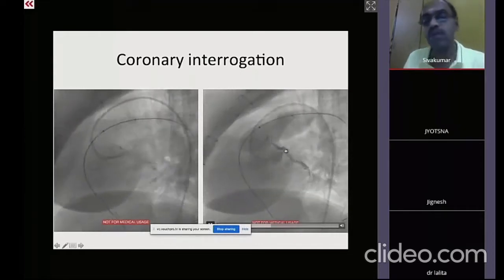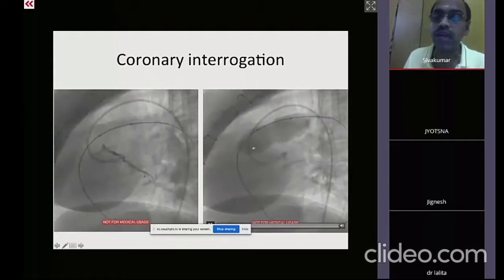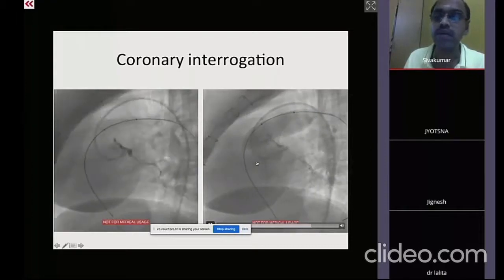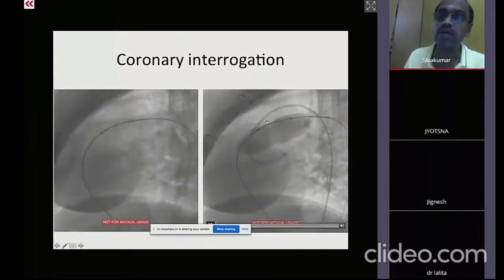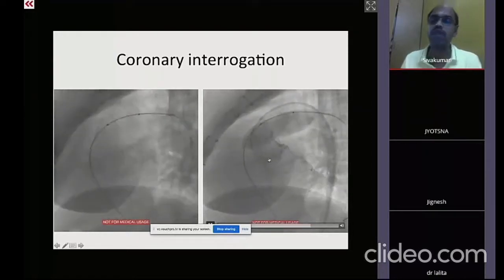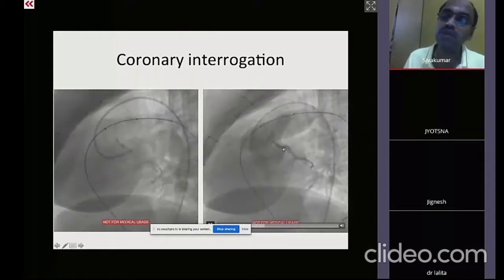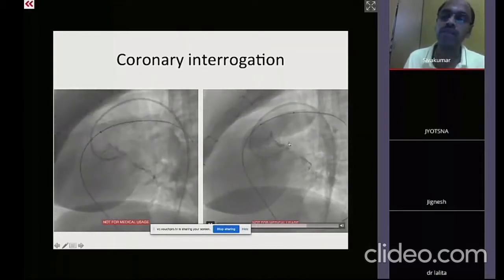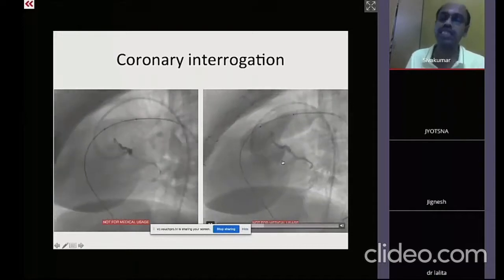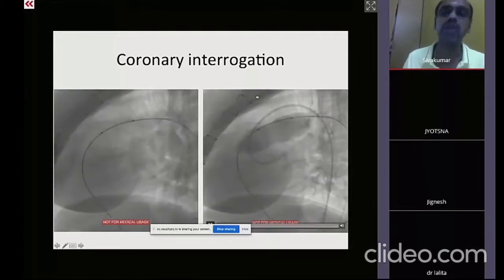One more thing about this coronary angiogram: the moment we are occluding the right ventricular outflow tract, there is no forward cardiac output. So the blood actually stays in the aortic root. You can appreciate the aortic root, the blood is staying there. So the coronary arteries will be filled for a long period of time. And what we are appreciating here is the distance between the balloon and the coronary artery, because the stasis of dye in the coronary artery may give an impression as if the coronaries are occluded and it is a wedged injection into the coronary artery.